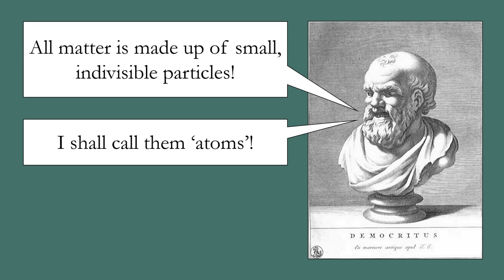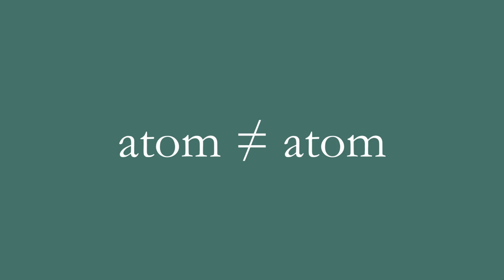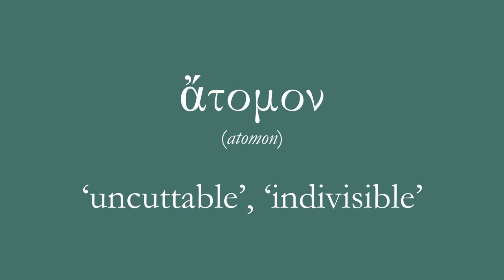Now, just because they're called atoms, don't think that the concept is the same as the modern-day atom. Atom is from the Greek atomon, which literally means uncuttable or indivisible. Democritus believed that there was only one kind of atom, and that it had no substructure. It was the simplest and smallest thing that could exist. Quite different from today's atoms, of which there are many kinds, and which do have substructure.